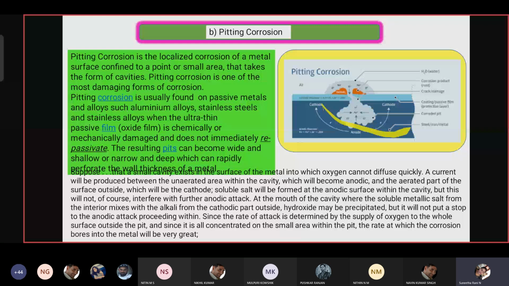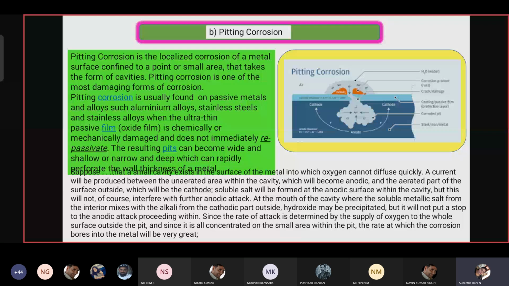It digs into the surface and forms a pit. That type of corrosion is called pitting corrosion. The portion beneath the dust acts as an anode, hence it undergoes anodic reaction, that is oxidation, and the other portions act as a cathode, hence the medium undergoes cathodic reaction, that is the formation of hydroxyl ions.